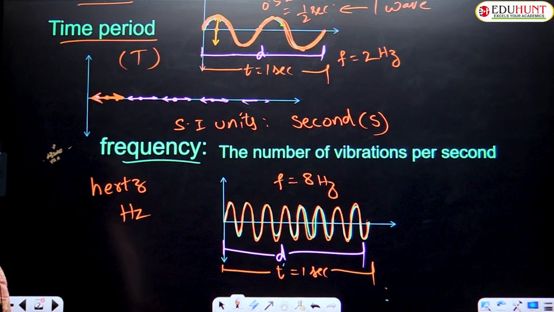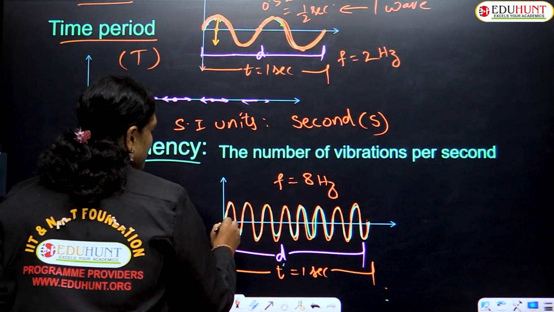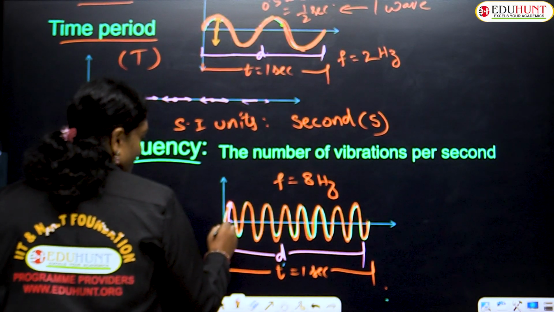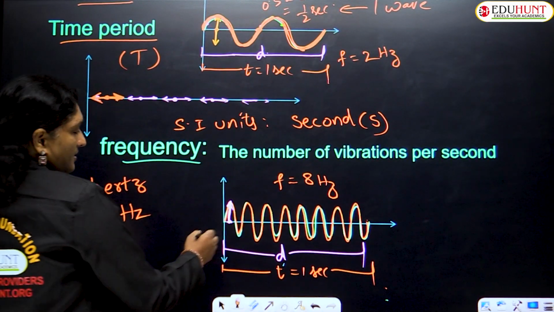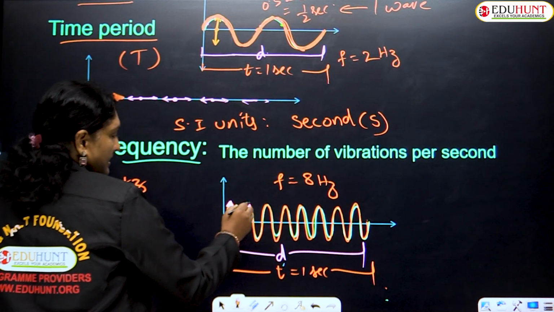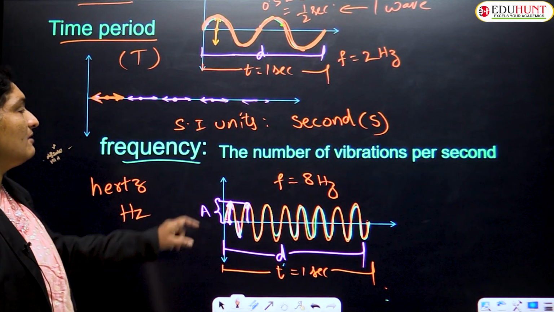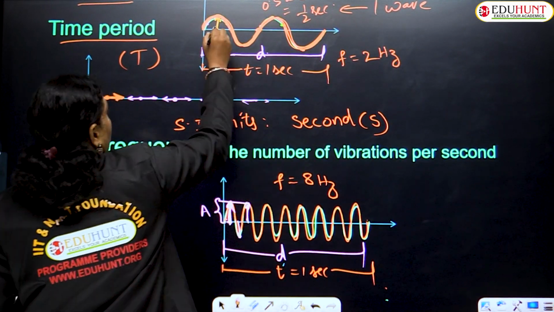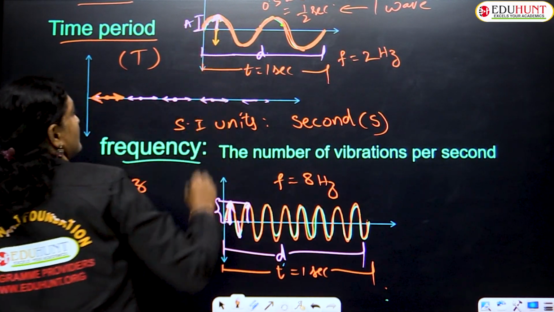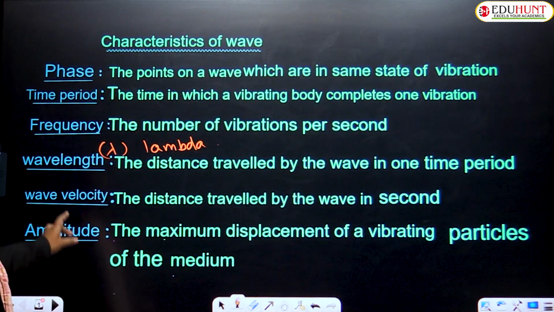And one more thing, let us have a look, children. Amplitude. What is amplitude? Amplitude means the maximum displacement of a vibrating particle from its mean position. This is the mean position. From this mean position, the wave has moved to this extreme position. This length itself is called your amplitude. The maximum displacement of a vibrating particle from its mean position. From here to here, whatever the length is, this part itself is called amplitude, indicated with the letter A.